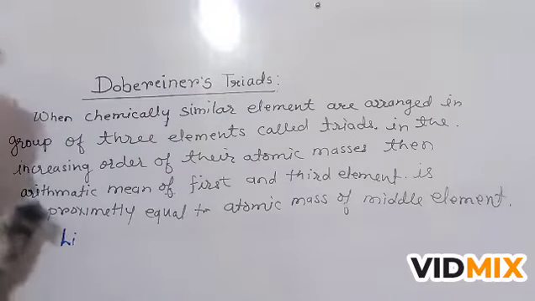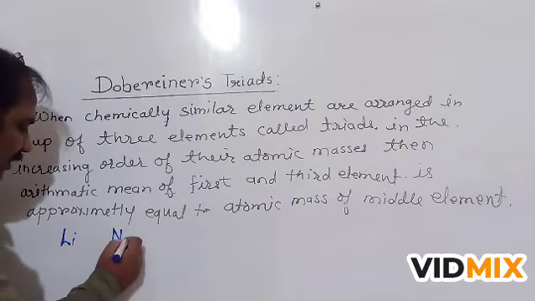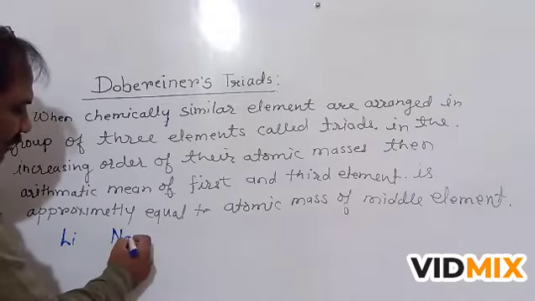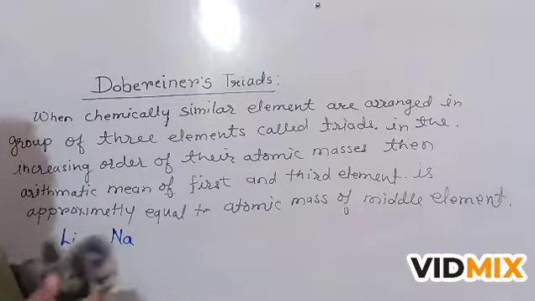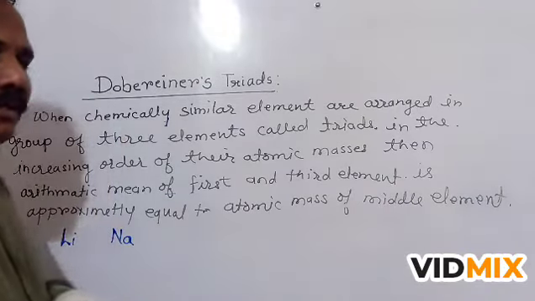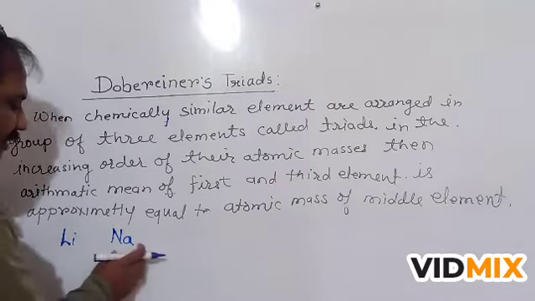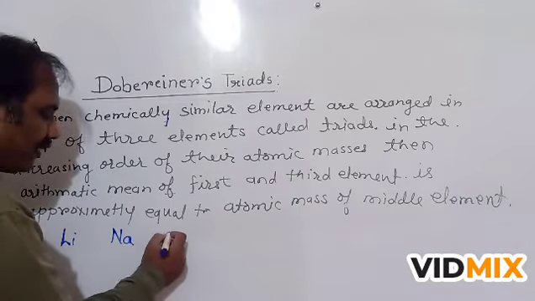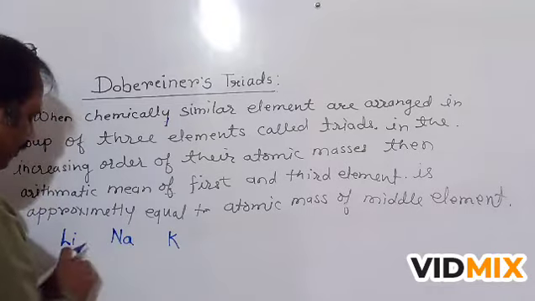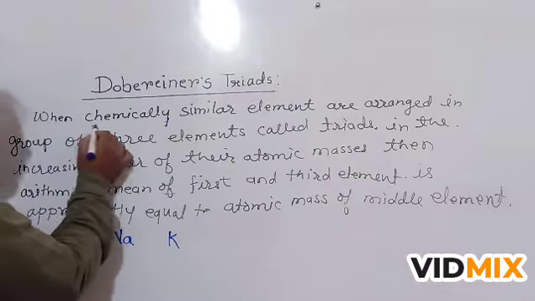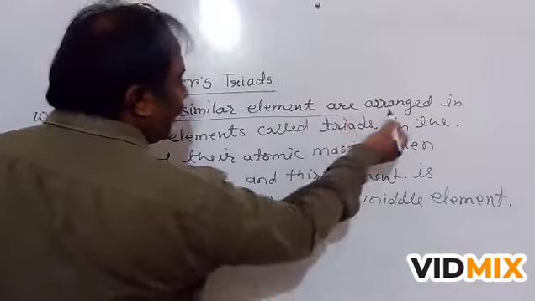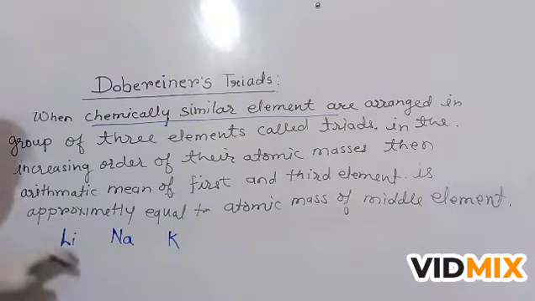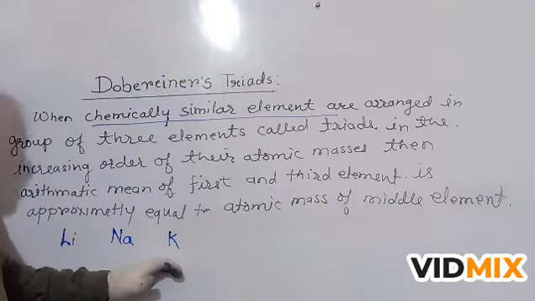After lithium, sodium is chemically similar to lithium. After sodium, again there are magnesium, silicon, phosphorus, sulfur, but after sodium, potassium is chemically similar to sodium. So these are chemically similar elements arranged in a group of three.